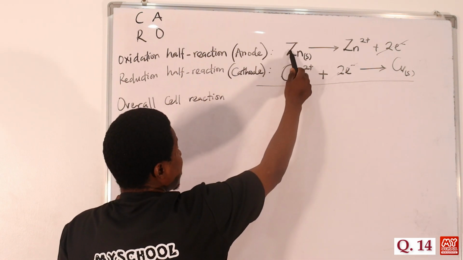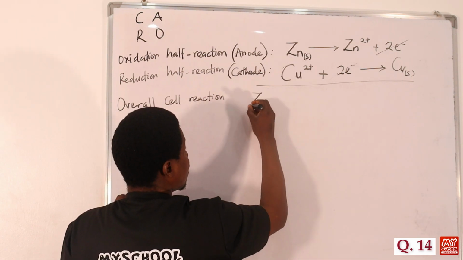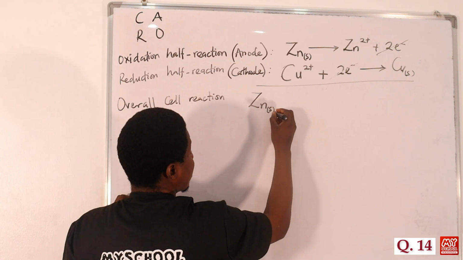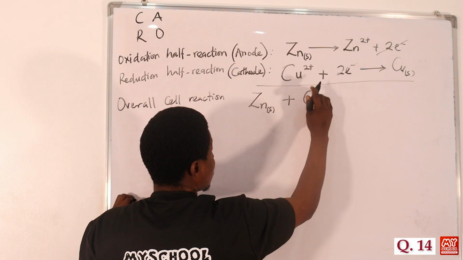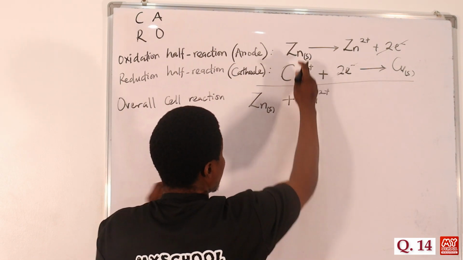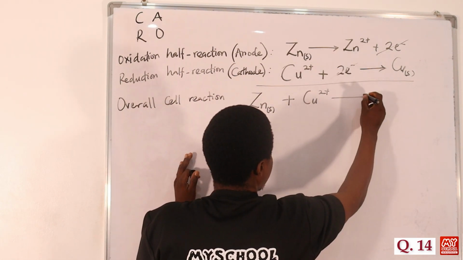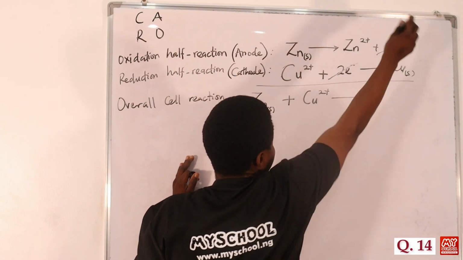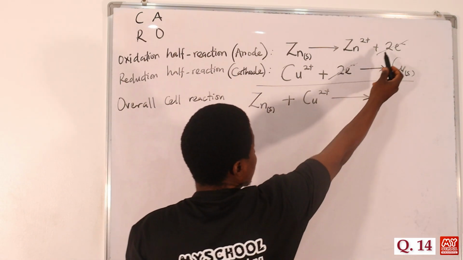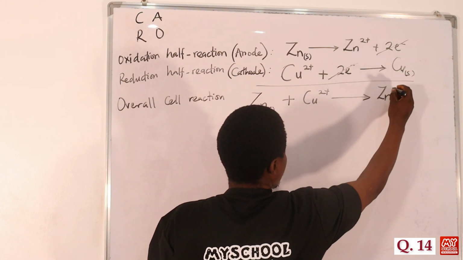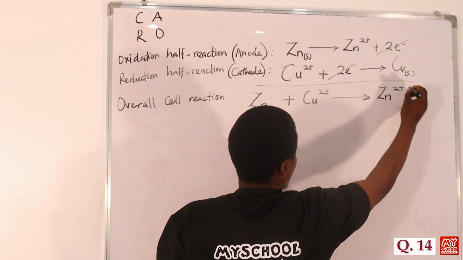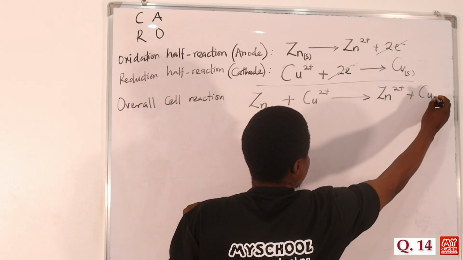So we are going to have zinc, that's the metal here, plus copper ion, Cu2+, on the left hand side. Then we have the arrow here. We have already cancelled out the electrons because we have 2 electrons here, which cancel out. So on the right hand side we have zinc ion Zn2+, plus copper metal.